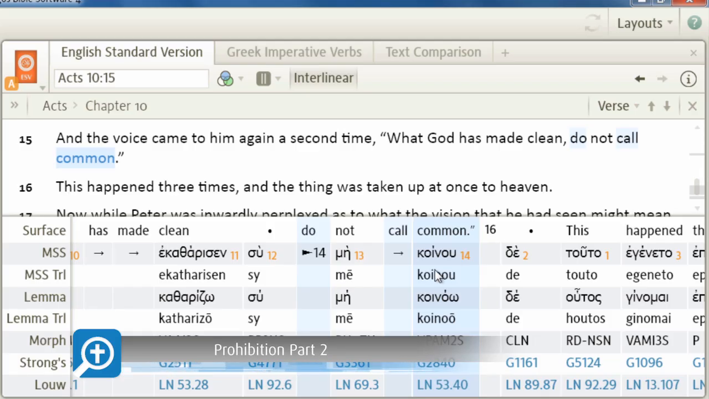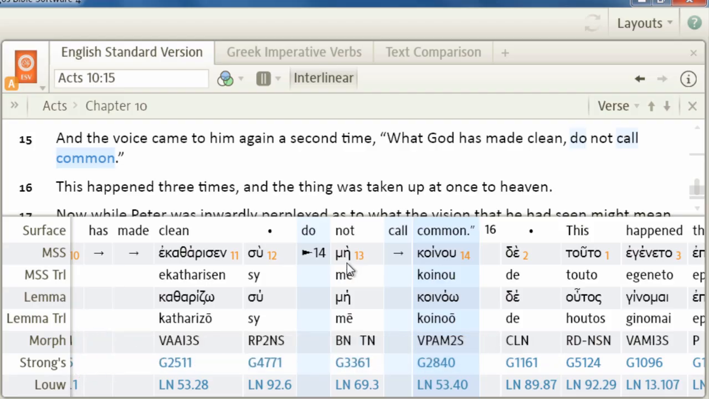Here's another example of an imperative of prohibition. We have our Greek imperative in the present tense, along with the negative particle mē, to give a negative command. And in the context, Peter has just been shown different sorts of animals, the reptiles and such, and he's commanded to eat. He refuses to eat because he regards the animals as unclean. And then a voice came to him again, the same voice a second time: "What God has made clean, do not call common."